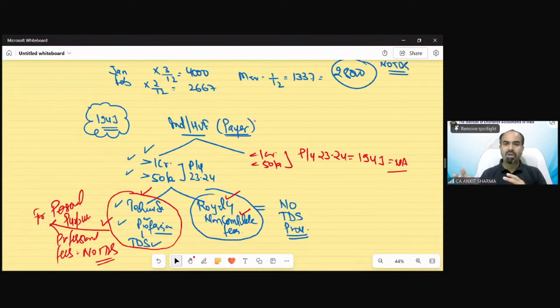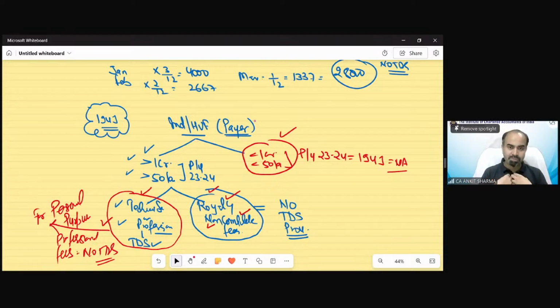If individual turnover does not exceed 1 crore 50 lakh, then there is no question of section 194J applicability. If it is exceeding, even then on royalty and non-compete fees, no TDS provision. On technical and professional it is applicable, but there is also one exception that if individual HUF is paying professional fees for personal purpose, then even there would not be any TDS.